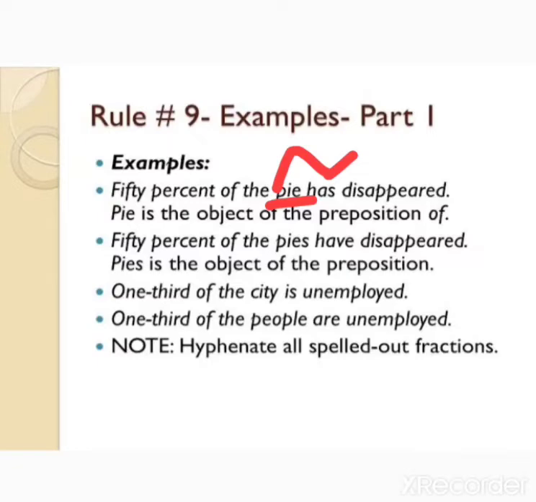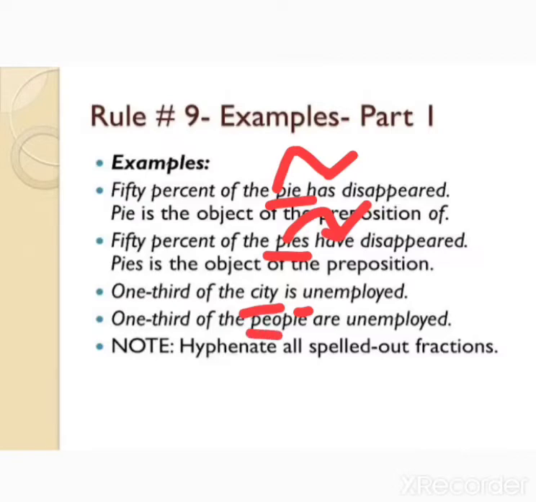And 50% of the pies, it is plural, so that is why have disappeared. 1/3 of the city is unemployed. According to this sentence, city is the subject, so city is. After that, a singular verb. Next, 1/3 of the people of the city are employed.